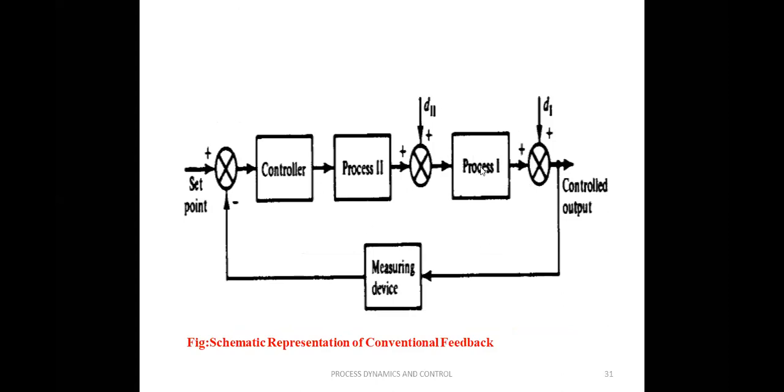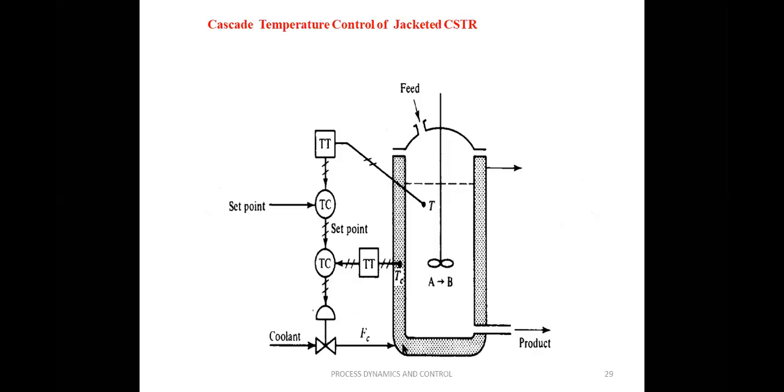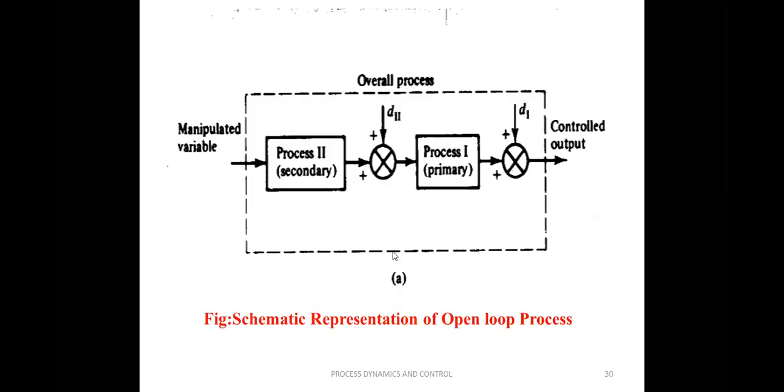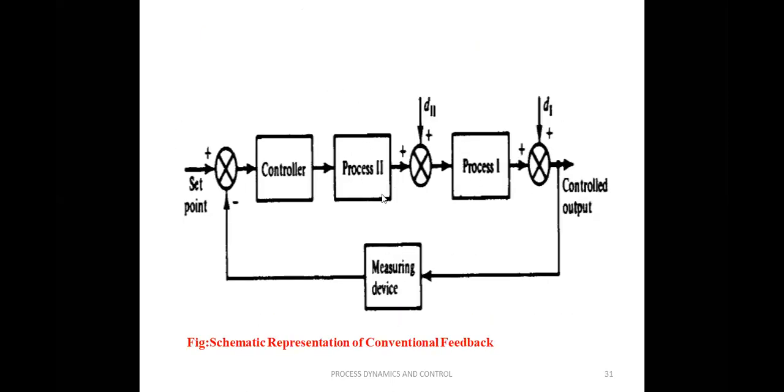It is divided into two processes, process one and process two. The process one output is the temperature of this CSTR product, T, which is measured and compared with the desired set point, and accordingly the controller will take the necessary action that will provide a signal to change the coolant flow rate. The coolant flow rate provides the required changes in the secondary process first. The secondary process, the coolant temperature, changes because of that. That's why the coolant temperature in process 2 provides changes.